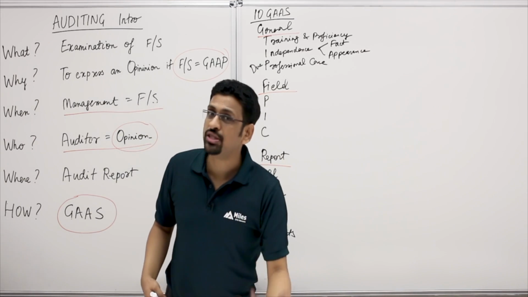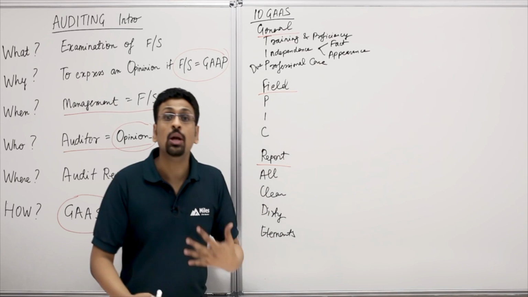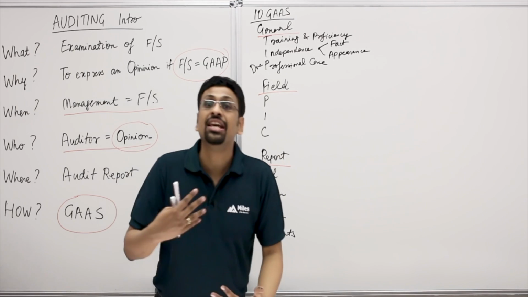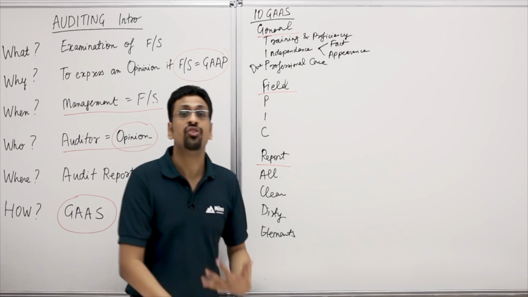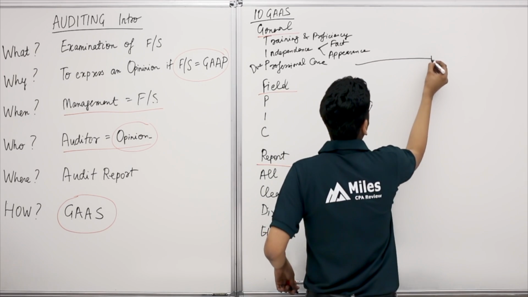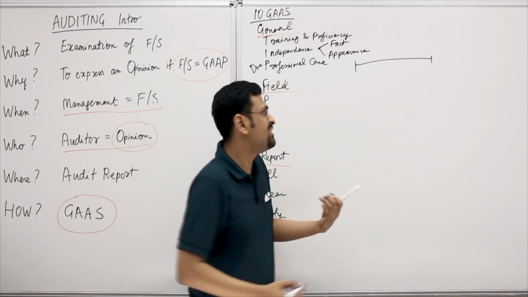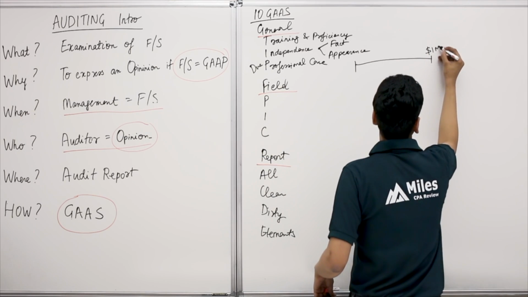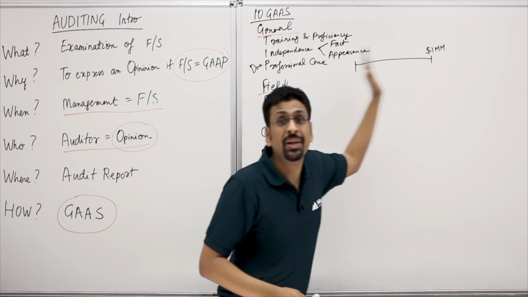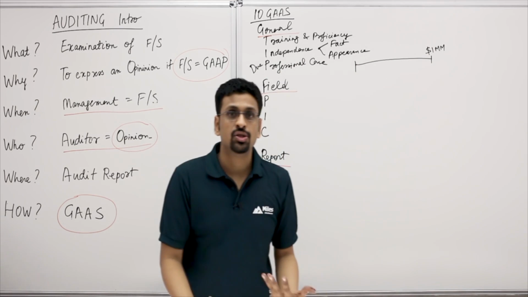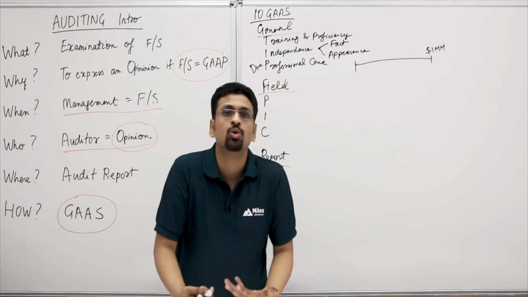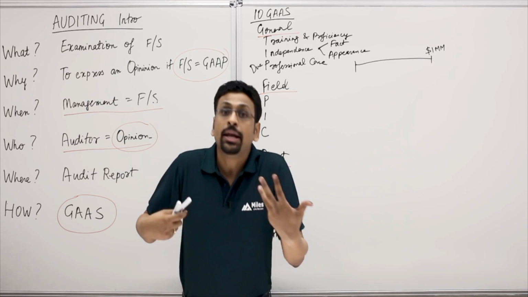Now, I'll give you another concept here. As auditors, we are looking at reasonable assurance. Now guys, absolute assurance would take ages. So we give reasonable assurance regarding the financial statements. Let's take an example. Let's say we have a financial statement item which is, let's say, $1 million. Now, auditing every dollar of this $1 million, that would be absolute assurance. Now that would take ages. It would take us a long time to do an audit and give out an audit report. It would not make sense. It would be too late.